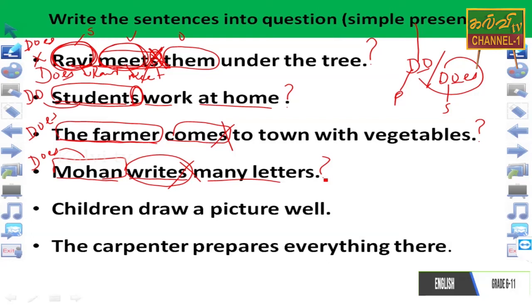Next, children draw a picture well. Children, child is singular, but children is plural. If you can understand whether it is singular or plural, you can choose do or does. So children is plural, what will you do? You write do, no change, and you add the question mark only. Do children draw a picture well?